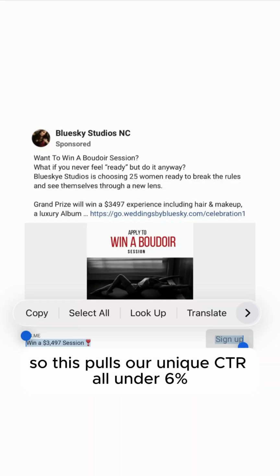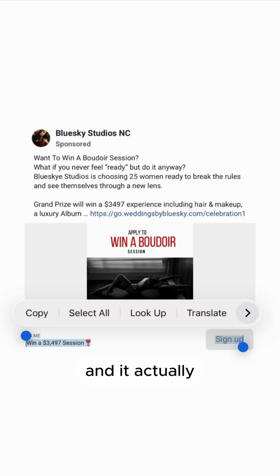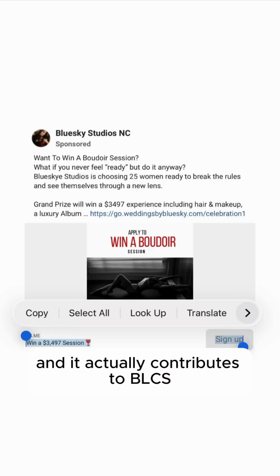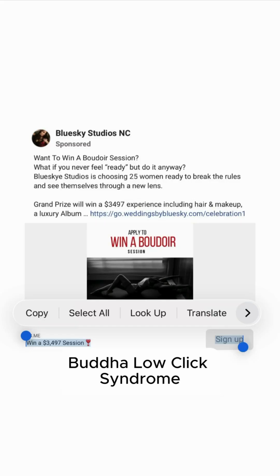So this pulls our unique CTRL under 6%, and it actually contributes to BLCS, Boudoir low click syndrome.